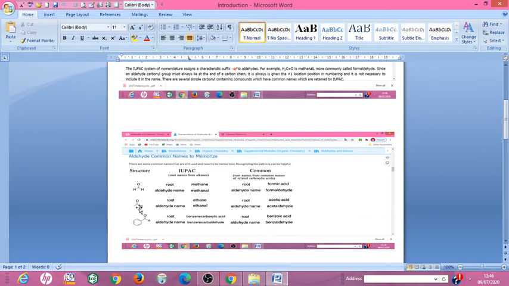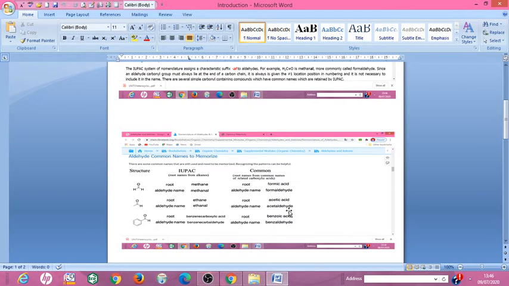Similarly, if the aldehyde contains two carbon atoms, then the parent alkane is ethane. In ethane, e is replaced by al, forming ethanal. The common name of this compound is acetaldehyde.